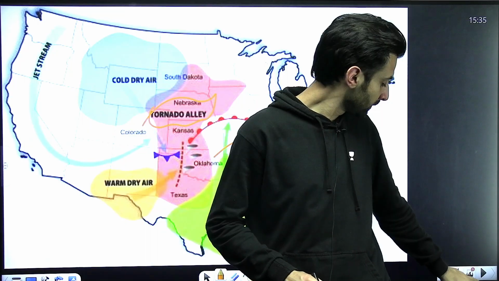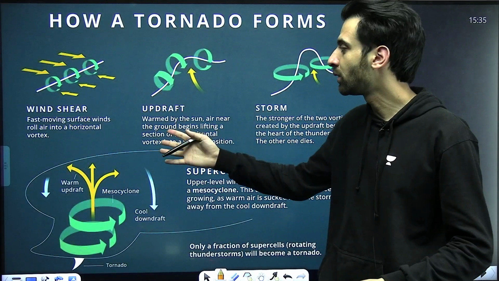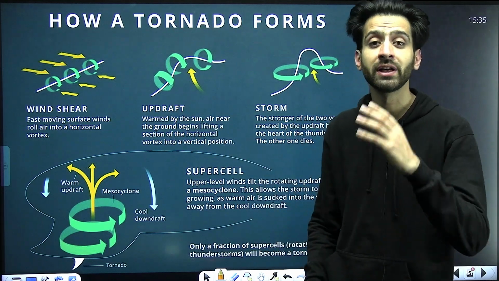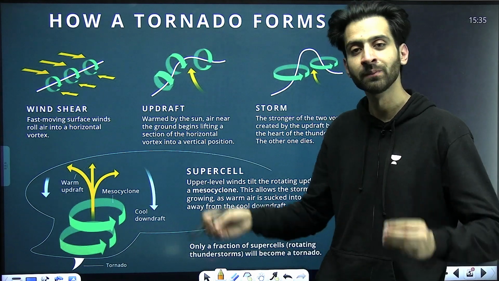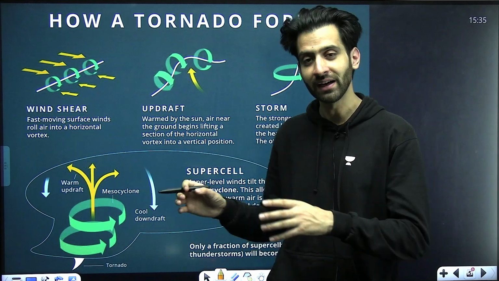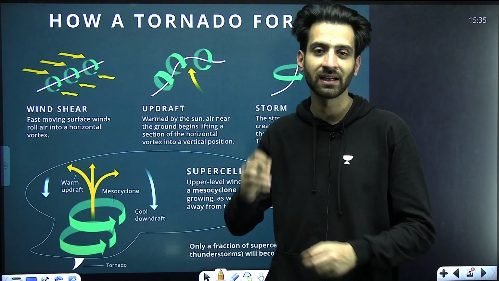Now, tornadoes are a very complex phenomena. If you know about their formation, how they are formed, there will be the rolling, the wind shear plays its role, then there's an updraft and the downdraft. That we'll learn in detail when we're dealing with climatology. Right now, all you need to know is about these things that I already told you.